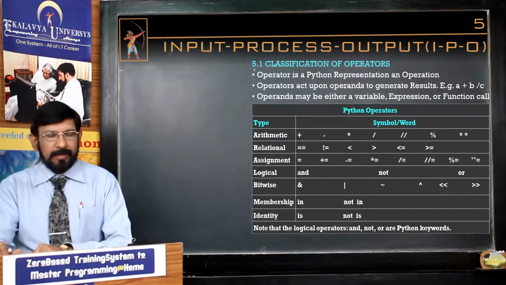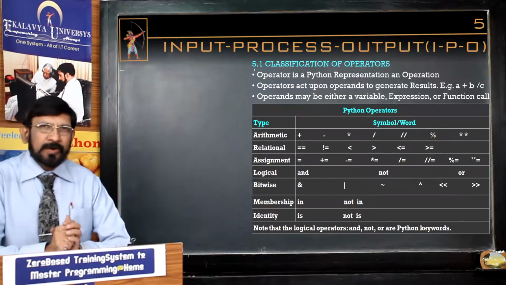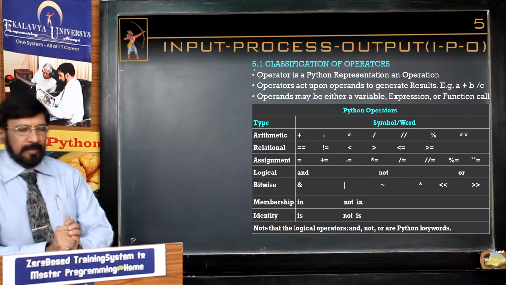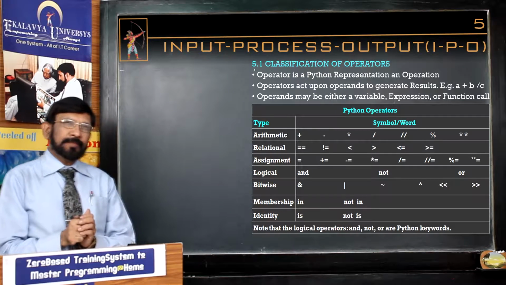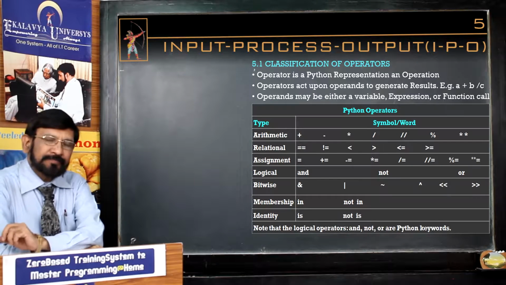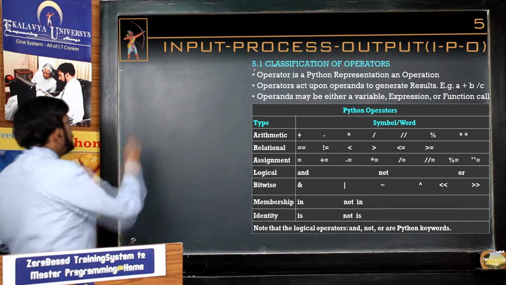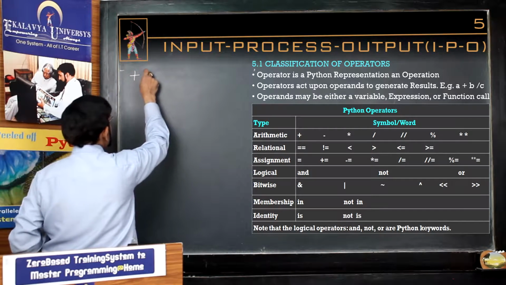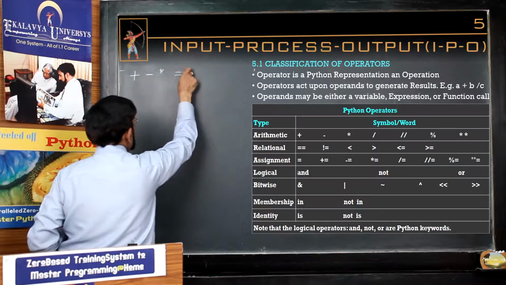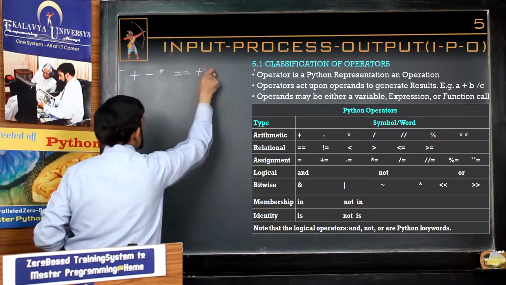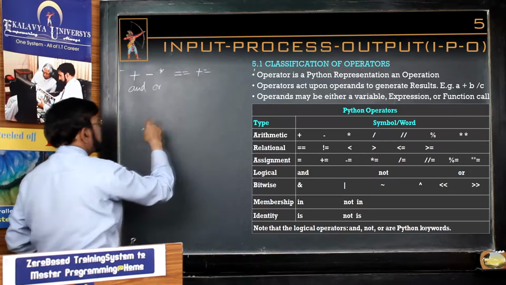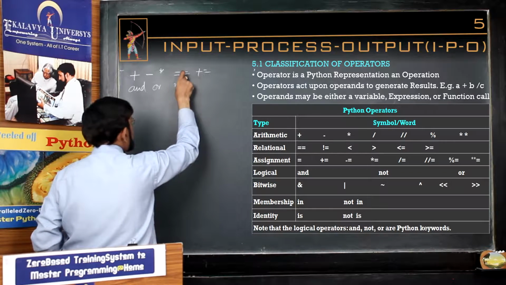Hello friends. Now let us take up the concept number 5.1, classification of operators. An operator is Python code representation of a specific operation. It may be either a single symbol like this, or it may be a twin symbol like this, or it may be a word like this, or it may be twin words.